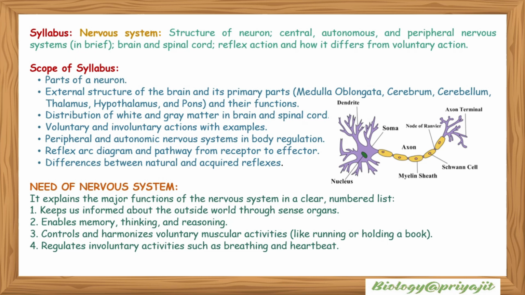It includes structure of neuron, central, autonomous, and peripheral nervous system, in brief, brain and spinal cord, reflex action, and how it differs from voluntary action. These are the scope of the syllabus.